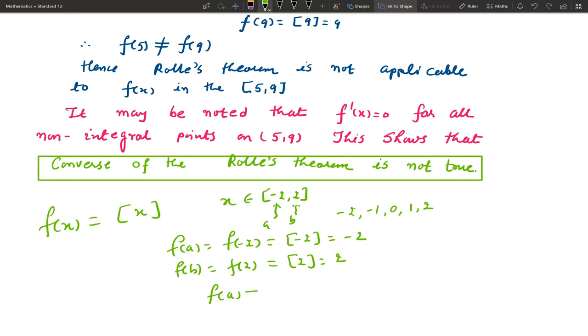So you can verify the third condition is also not true for this function. So Rolle's theorem is not applicable to this function in the given interval, as it is not continuous on the closed interval and not differentiable on the open interval. For the same function, the mean value theorem is also not applicable.